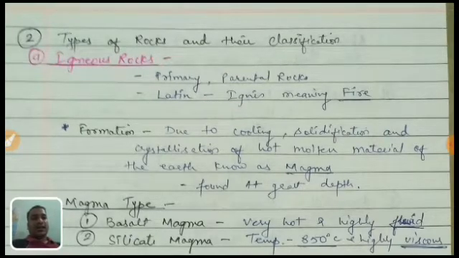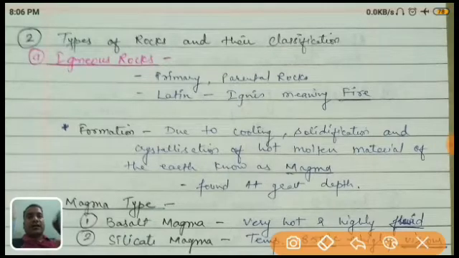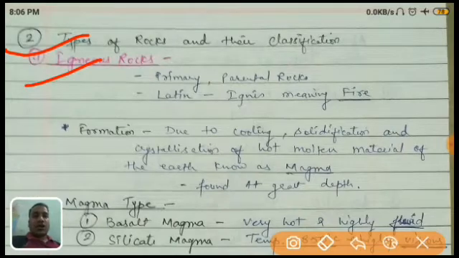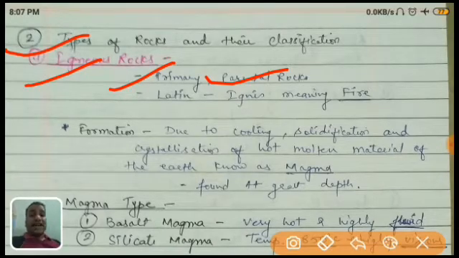Now see, types of rocks in their classification. First is igneous rock. What is igneous rock? Generally, this igneous rock is also called the primary rock or the parental rock. Why is it called primary rock or parental rock? Do remember, the rock is formed due to the magma. Magma we have already discussed.